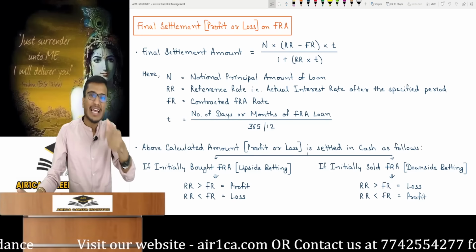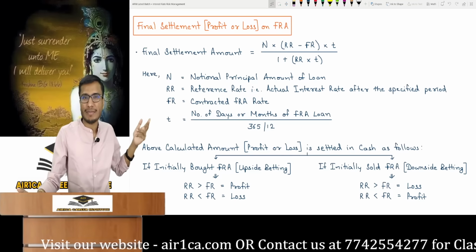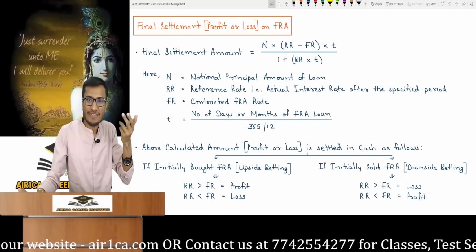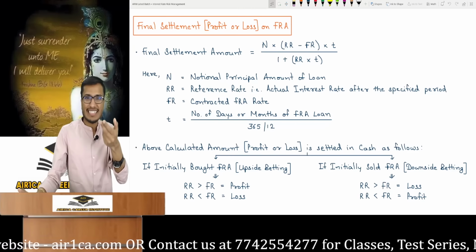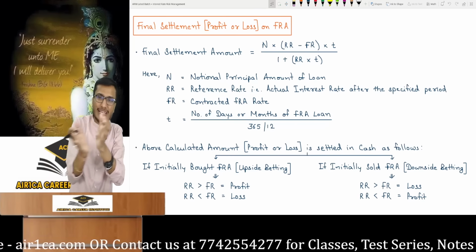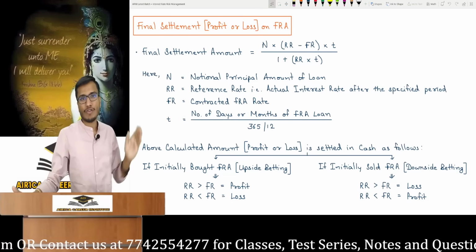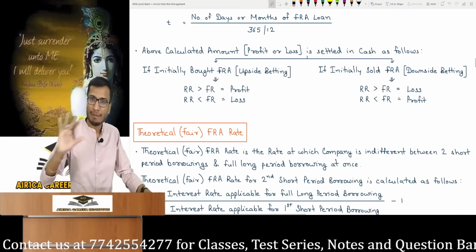Multiply by time of loan, the FRA loan period, then divided by 365 or 12. Divided by 1 plus RR, meaning we have to PV it using the market rate but multiplied by time. For what period? What was the duration of this loan? You had to bring it back using PV according to that. So this formula for gain and loss has now been explained.